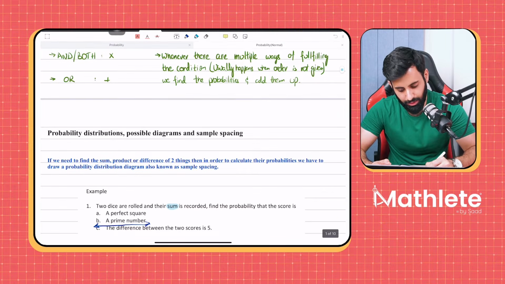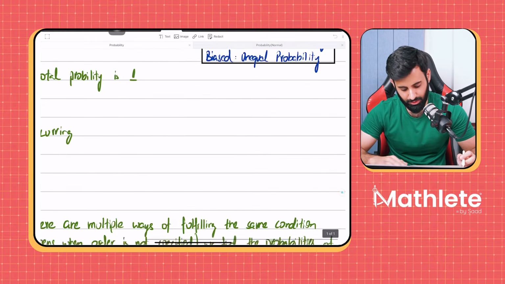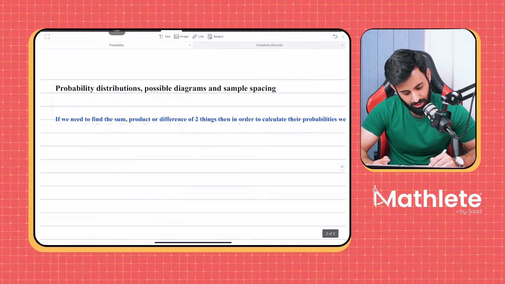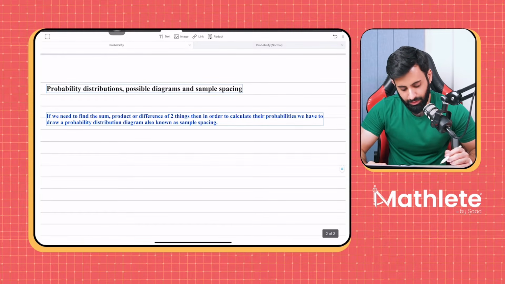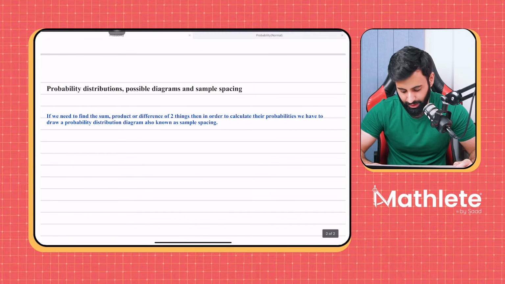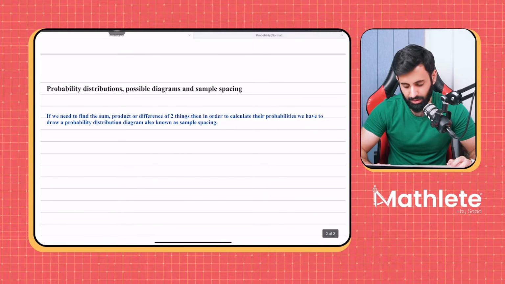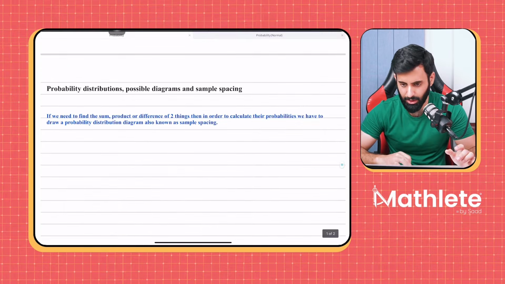All right, now then we have something which is called probability distribution, possibility diagrams, and sample spacing. Have you guys heard of this before? Sample spacing, I'm sure you might have heard back in O levels. Yeah, possibility diagram basically. Now, how does this work? Here, let's read this. If we need to find the sum, product, or difference of 2 things in order to calculate their probabilities, we have to draw a probability distribution diagram, also known as sample spacing. Okay, so let's learn this with the help of a question.